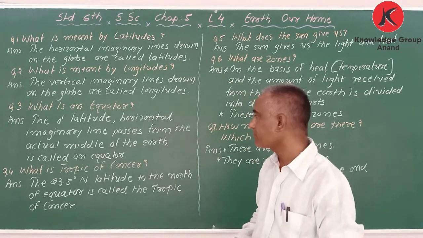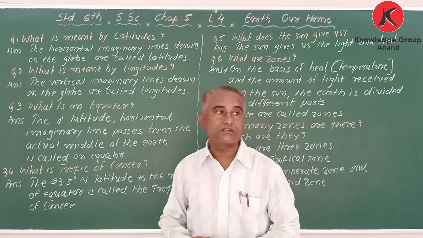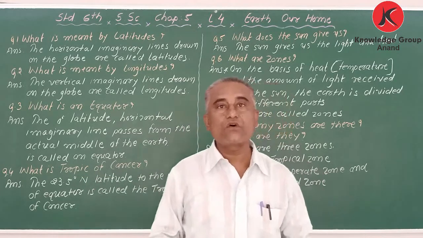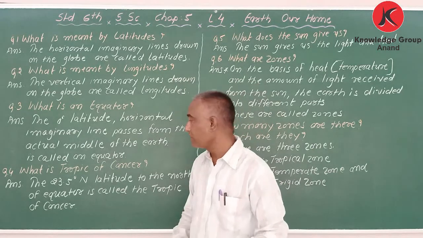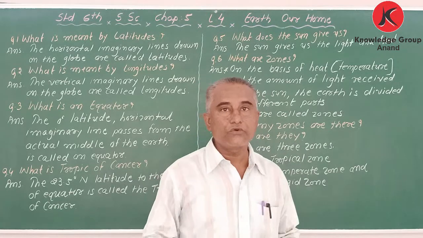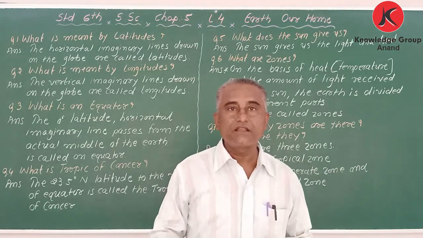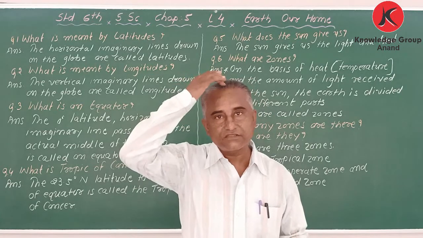Got it? Next, what is the Tropic of Cancer? My dear students, normally I give one clue. Normally we say that we got cancer, mouth cancer, brain cancer.